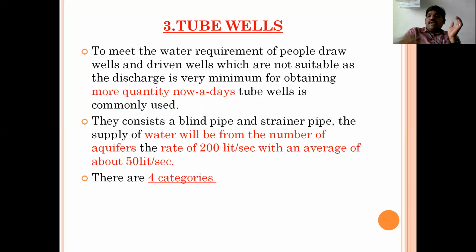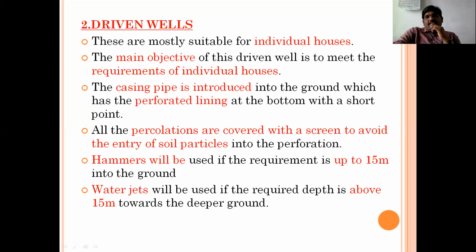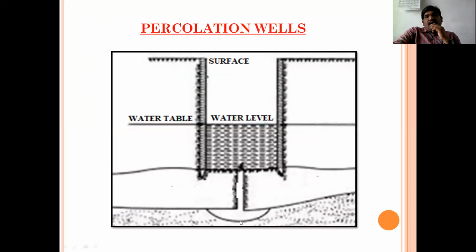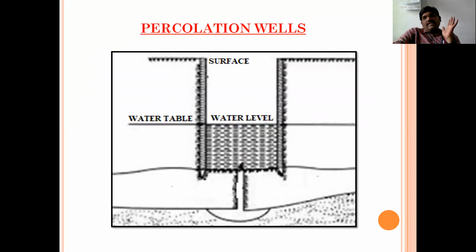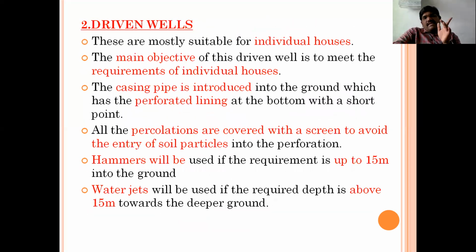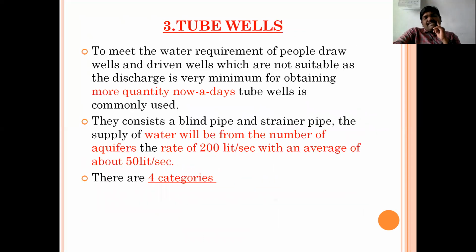Now, when we have a look at the third category, that is tube wells, don't get deviated. We are discussing groundwater sources. Under groundwater sources, we are discussing wells. Wells have been categorized into three categories. Number one is the percolation well, the second one is the driven well, and the third one is the tube well.